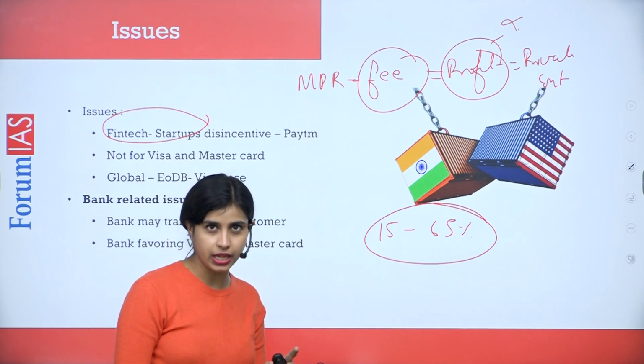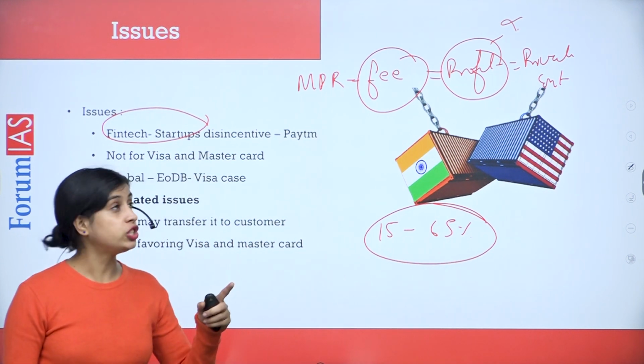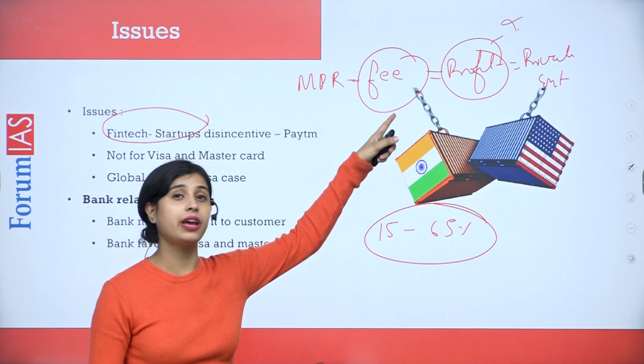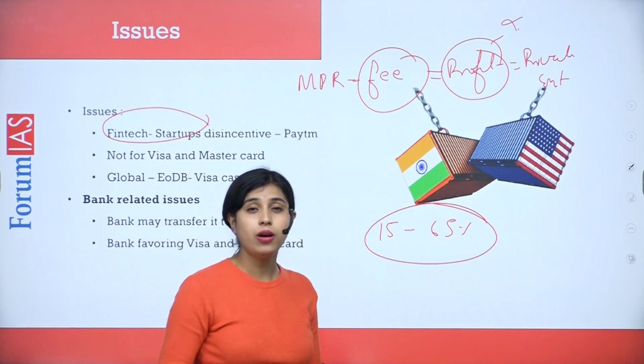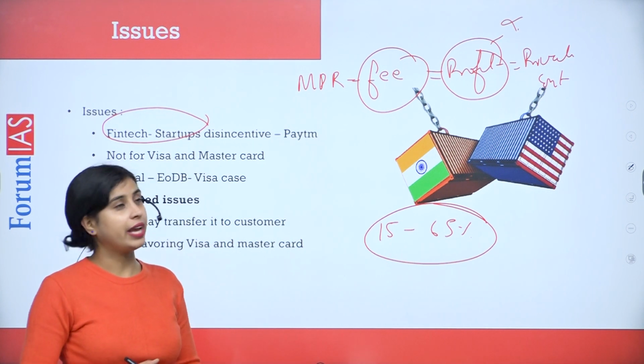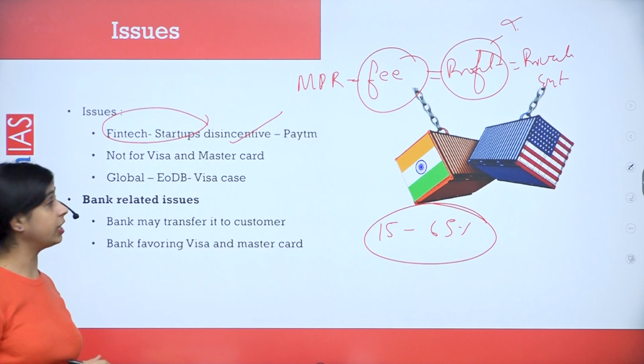It might have been high, so reduction could have been an option. But with total elimination, the private sector does not have any profit source in such a case. Now, the private sector, or the fintech or new startups, will not come up with initiatives like that. So it disincentivizes the fintech sector and startups specifically.